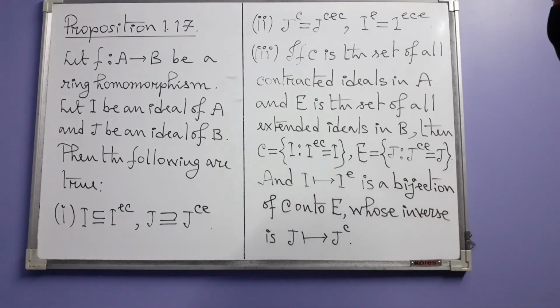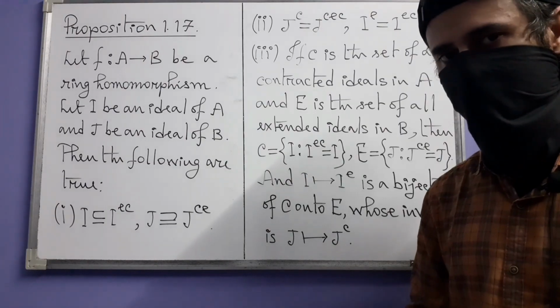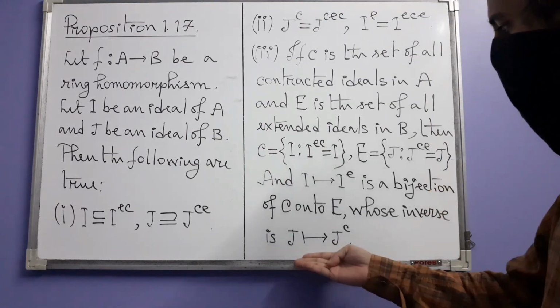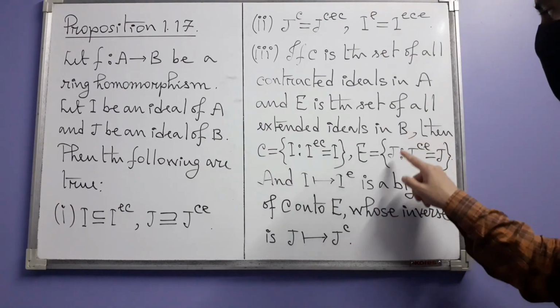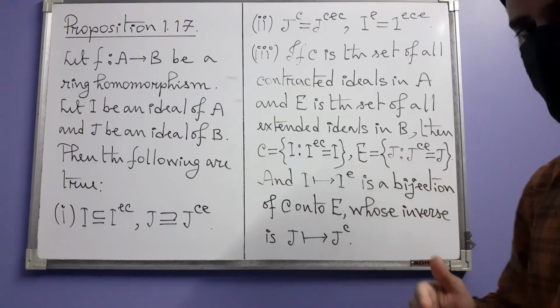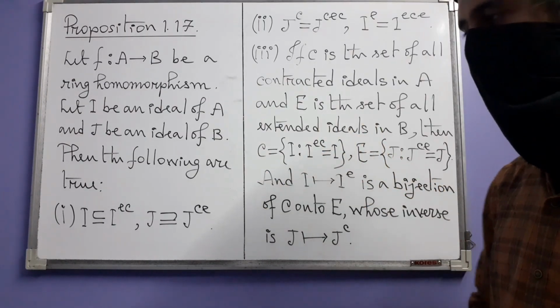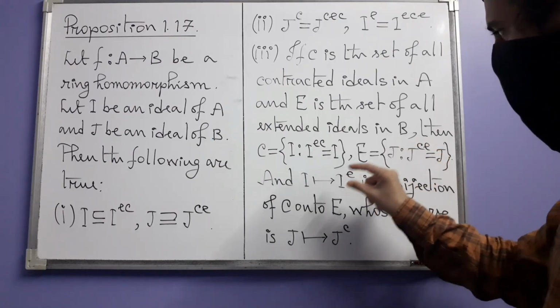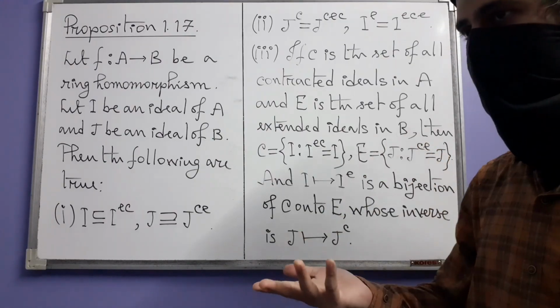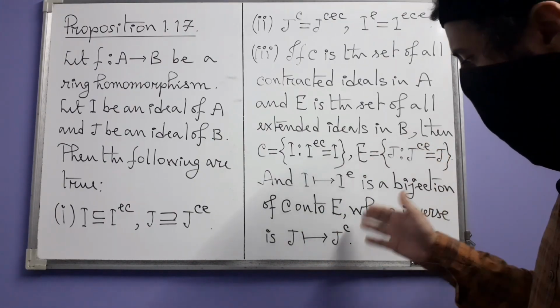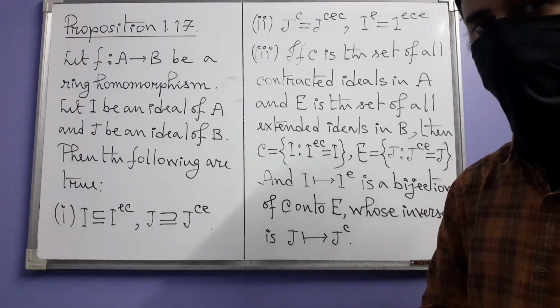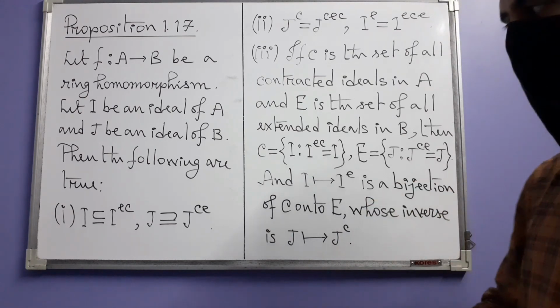So being a bijection, it will have an inverse function, and that inverse function actually does this. It takes any element from E, of course, its inverse means it will map E onto C. So if you choose any J from E and apply the inverse function to J, you get the contraction of J. Okay, so that is the entire thing.